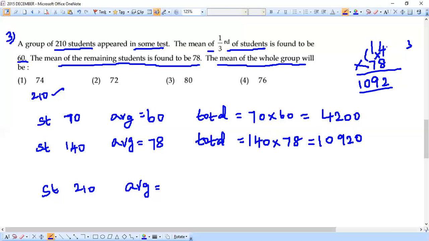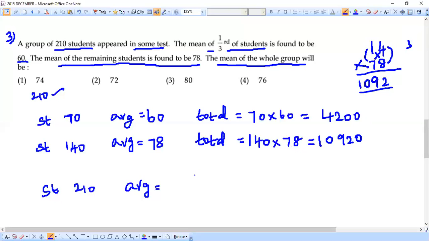Let me explain it. I first did 4 8s are 32. Place 2, 3 is a carry. Then make a cross. 8 1s are 8. 4 7s are 28. 28 plus 8 gave me 36. 36 plus 3 is 39. So place 9 here. 3 is a carry. And once again do 1 7s are 7 plus 3 is 10. So 10920. This is the second total.